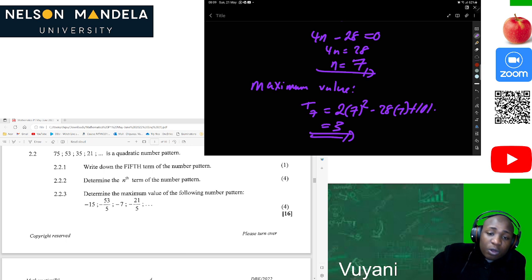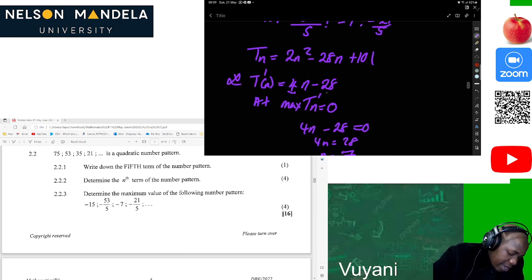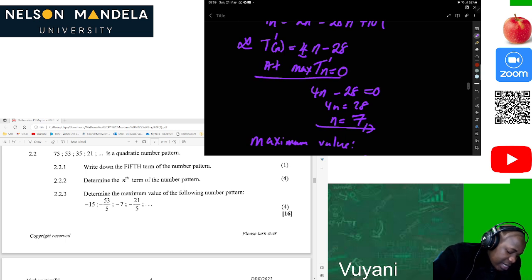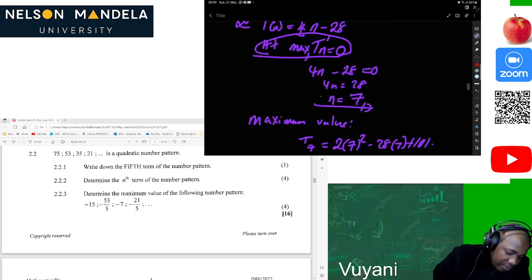It needs you to think. Of course, we know the maximum according to calculus is where the first derivative T prime is equal to 0. So we started by determining Tn prime, which is 2 times 2, 4n minus 28. At maximum, T prime will be equal to 0. Then we calculated the value of n.